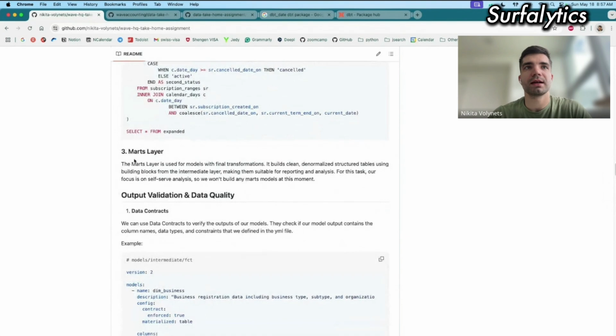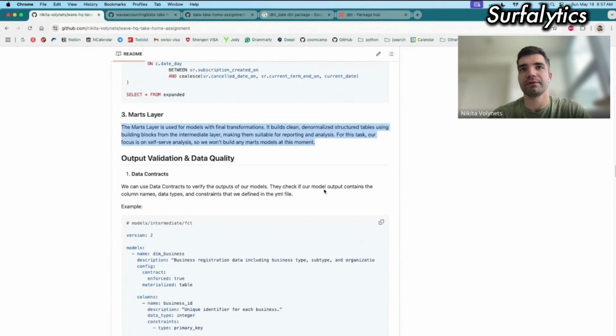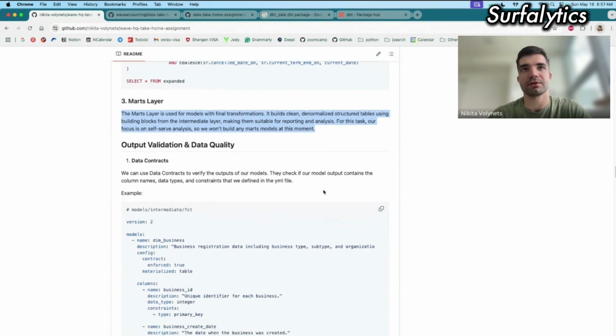And for the Mart Layer, I haven't created anything because it was not part of the task right now. So I just explained what it could be, what models there could be in the future. One big table just to have answers for specific questions there.